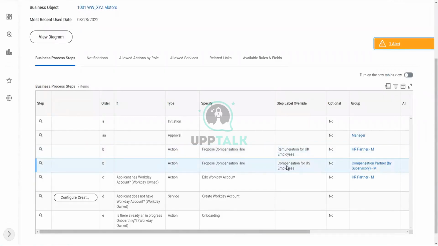That was exactly what I was going to talk about. So how do we decide who does what? How do we ensure that this remuneration for UK employees is actually for UK employees, and the compensation for US is actually for US employees? So what can we do to fix that?